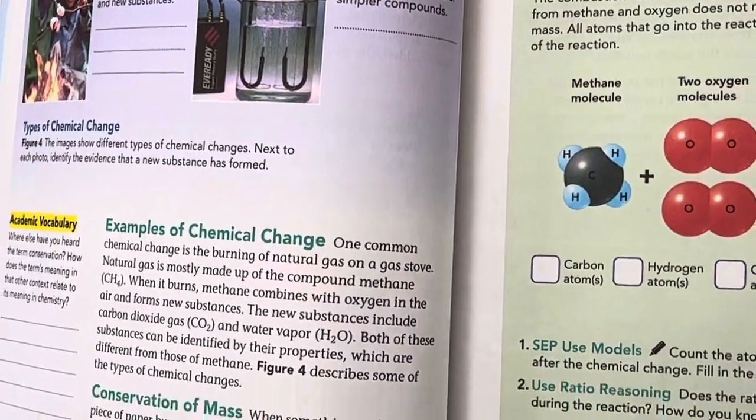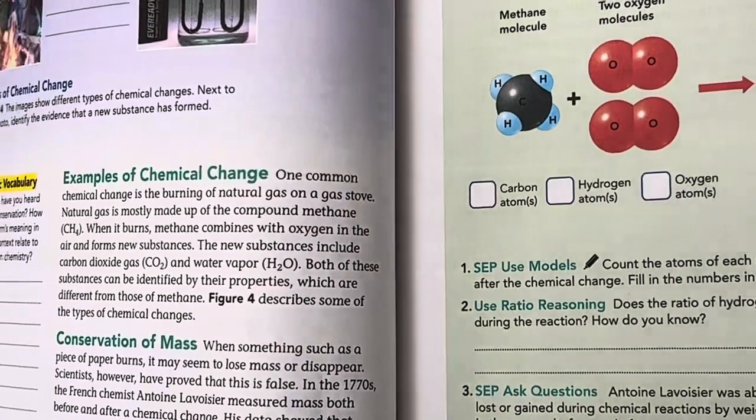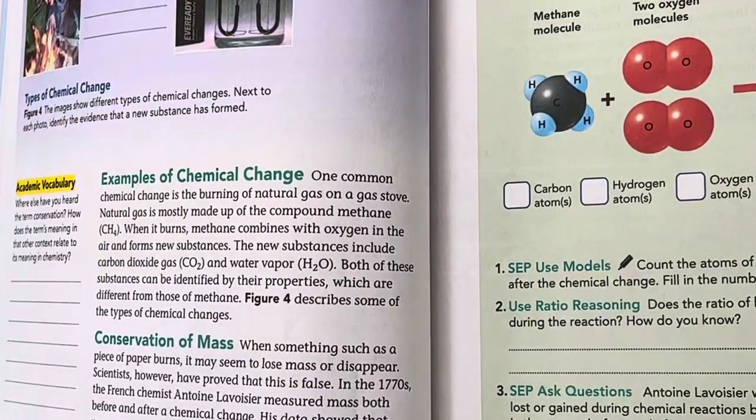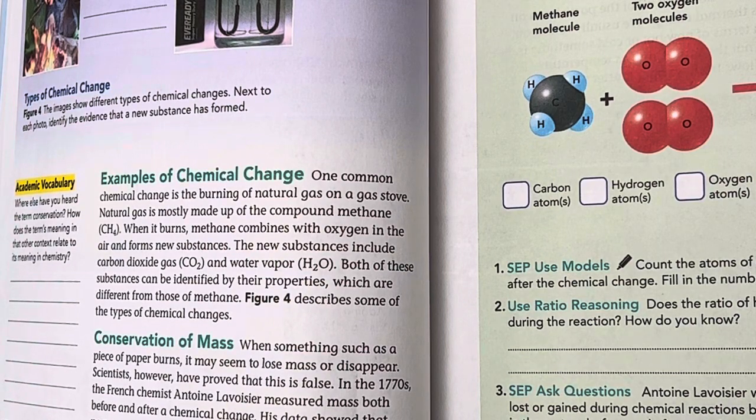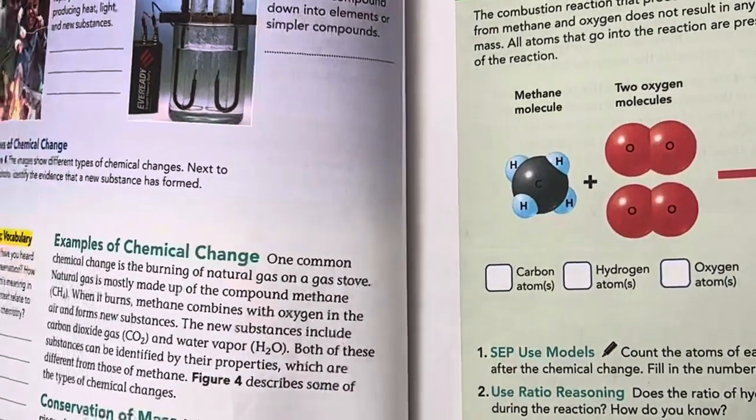So then we move to the next page. Examples of chemical change. One common chemical change is the burning of natural gas on a gas stove. Natural gas is mostly made up of the compound methane, CH4. When it burns, methane combines with oxygen in the air to form a new substance. The new substances include carbon dioxide gas and water vapor, H2O. Both of these substances can be identified by their properties, which are different from those of methane. Figure 4 describes some types of chemical changes. Okay, so